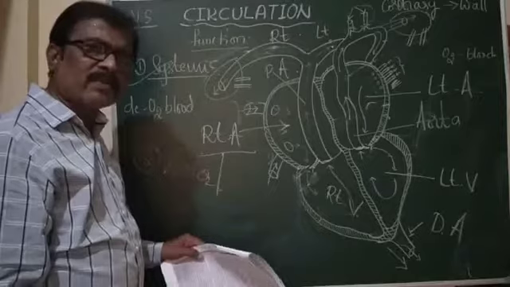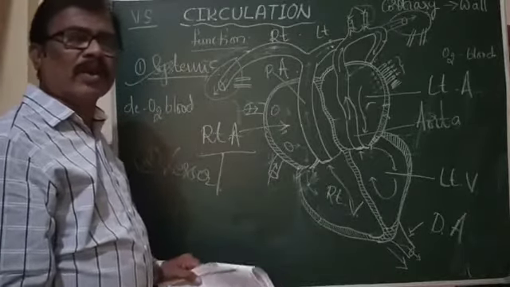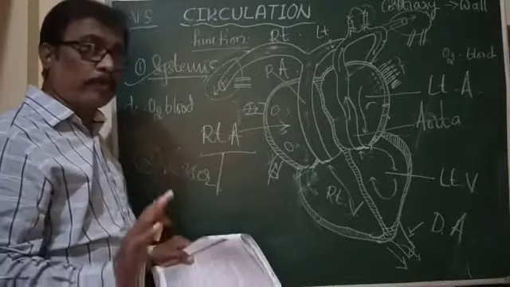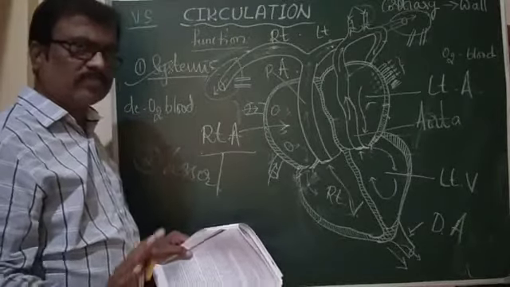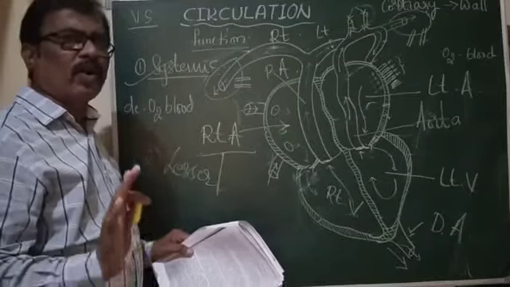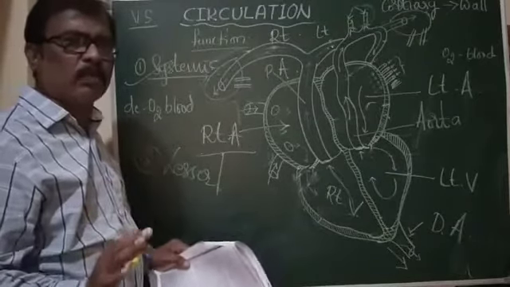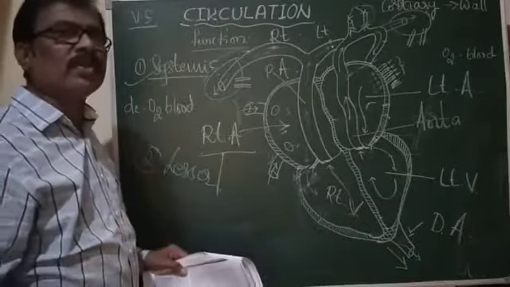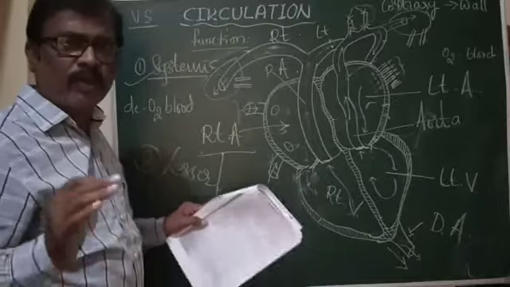So the main significance of the working of the heart is that there is no mixing of blood. There is no mixing of oxygenated and deoxygenated blood, or pure and impure blood, not only in the heart but also in the entire parts of the body in the case of human beings.